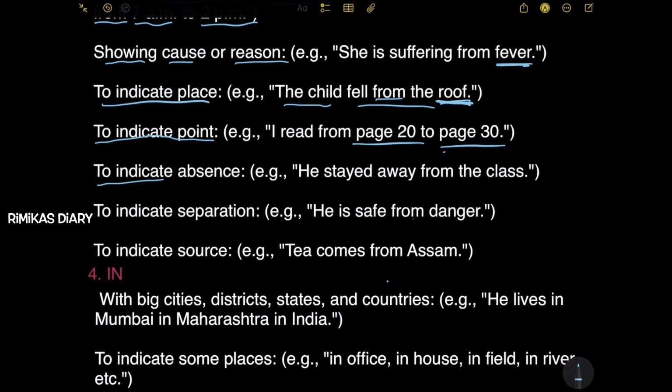Next, to indicate absence. Example, he stayed away from the class. So that means he's not in the class. That's the absence. Here, from is indicating the absence of him in the class. Next, to indicate separation. Example, he is safe from danger. So here it is indicating the separation of him not being with the danger anymore. He's safe now.